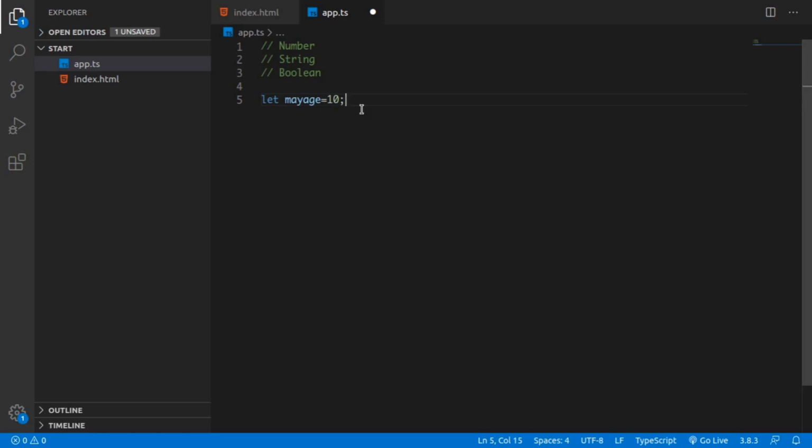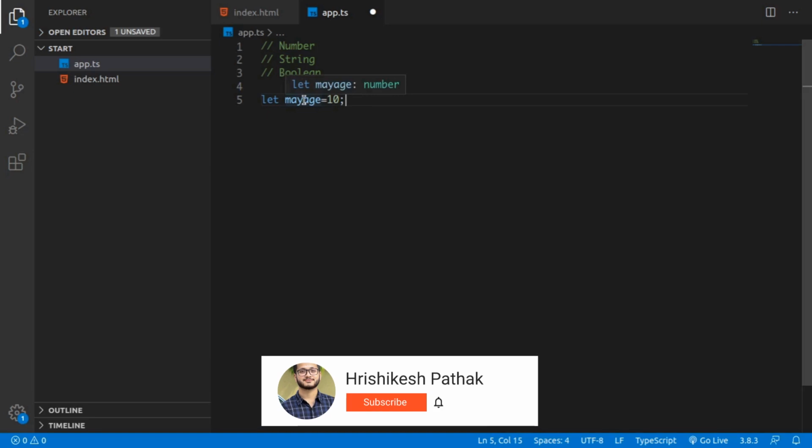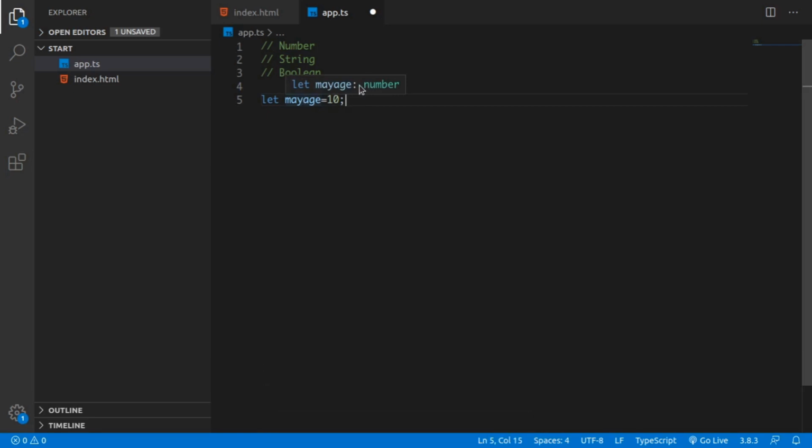When we hover over the variable name, we can see that it says this myAge is a number. It means that TypeScript can automatically know the type of a variable. Okay, it's very smart actually. So here myAge is 10.